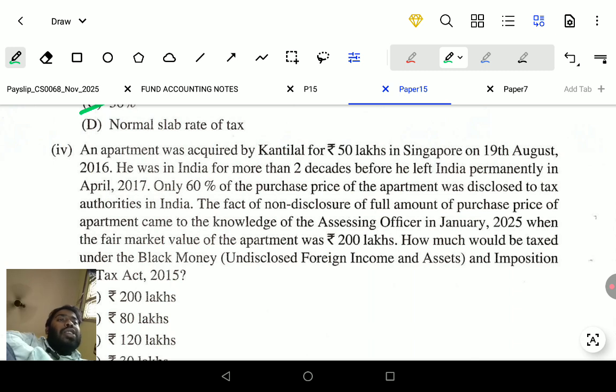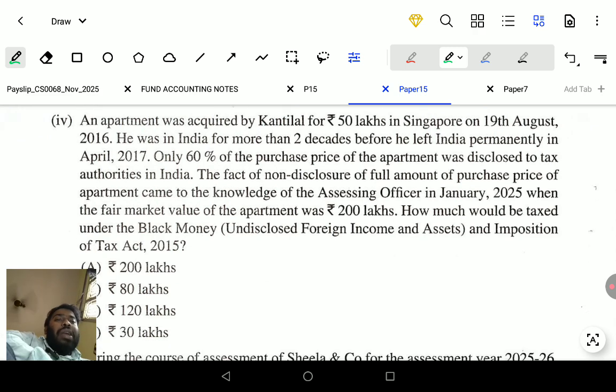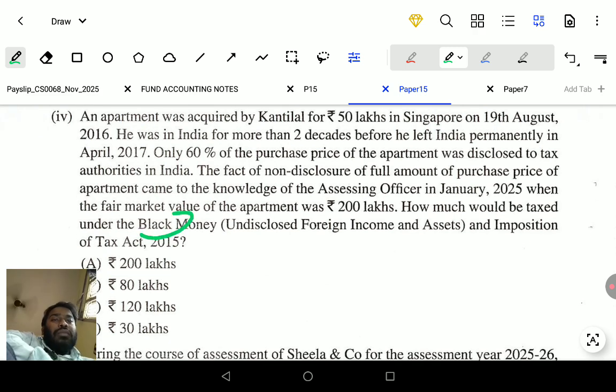The non-disclosure of the full purchase price came to the knowledge of the assessing officer in January 2025. When the fair market value of the apartment was 200 lakhs, how much would be taxed under the Black Money, undisclosed foreign income and assets, Imposition of Tax Act 2015? Black money tax rate is 30%.